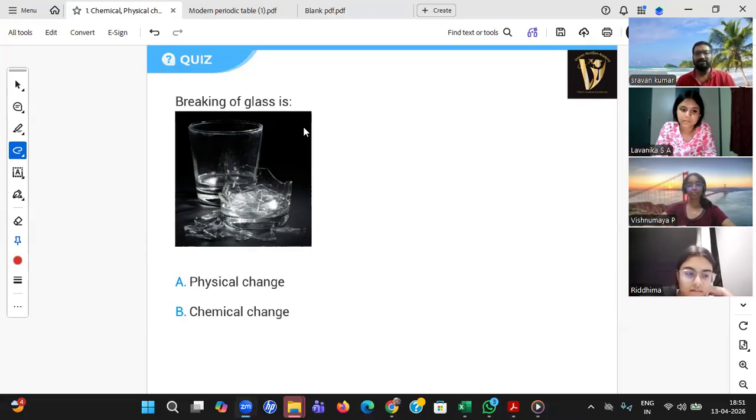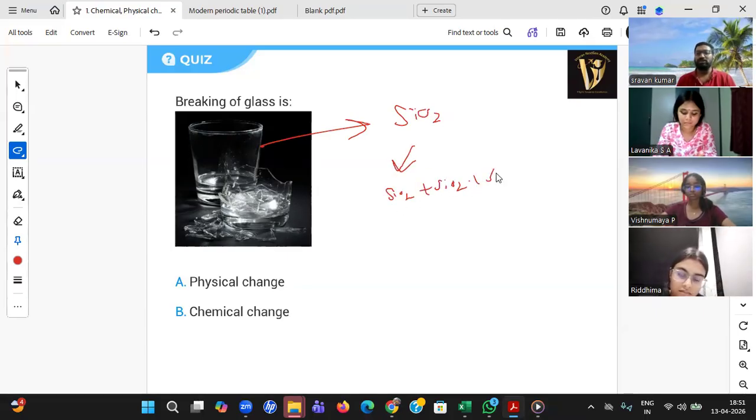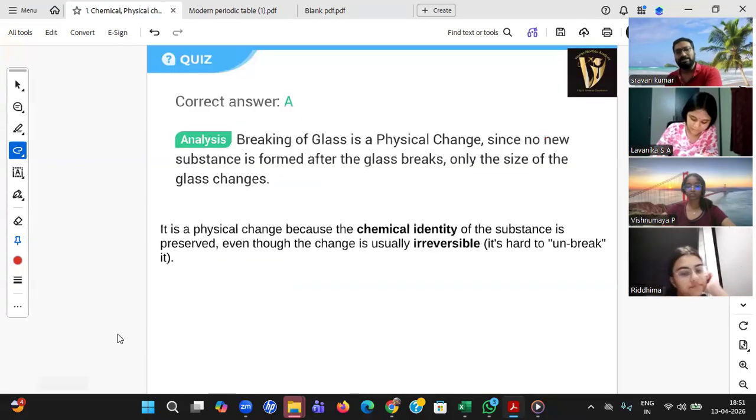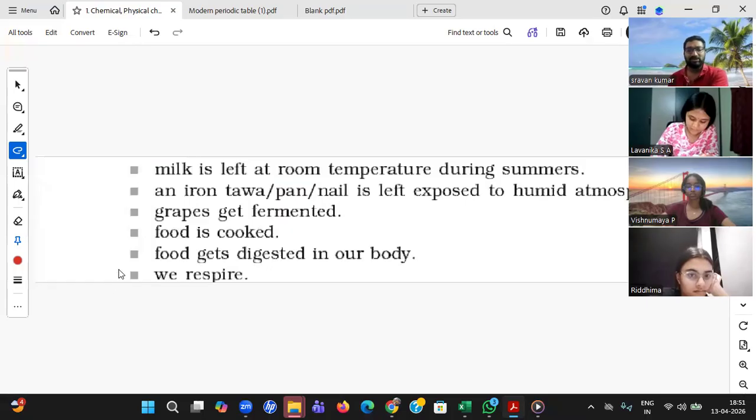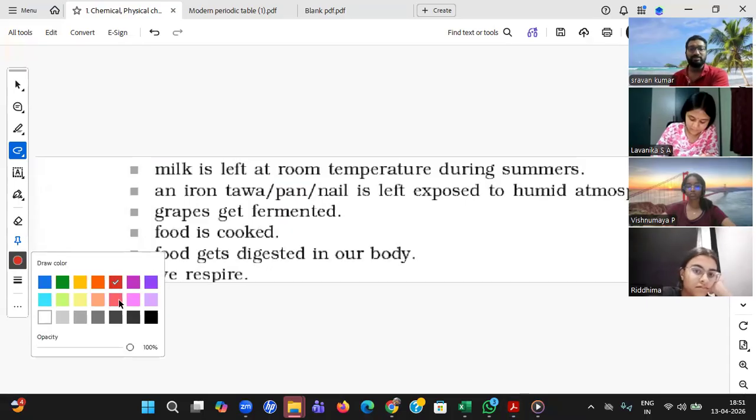Okay. A big glass is made up of SiO2. It is broken into small glass, which is again SiO2, small glass, SiO2, small glass. So no new compound is formed. It's just the same compound. It's a physical change. Okay. Yes. So students, this is how your class 10 starts.